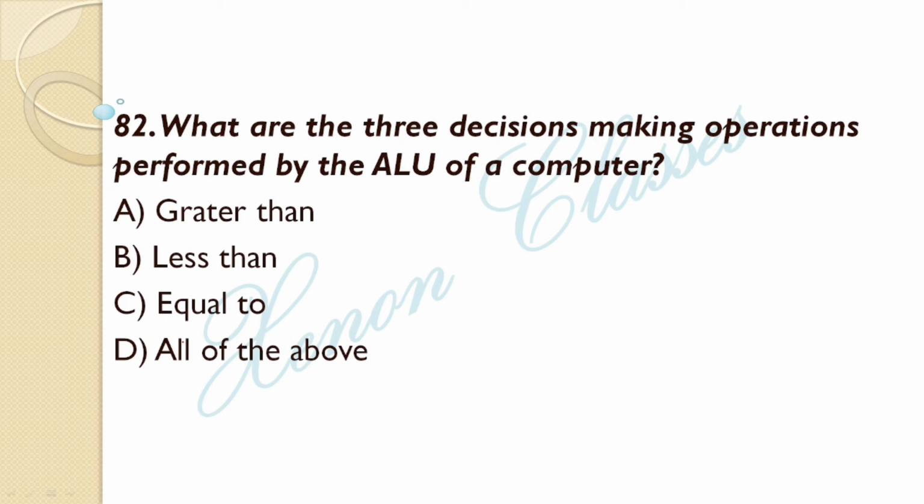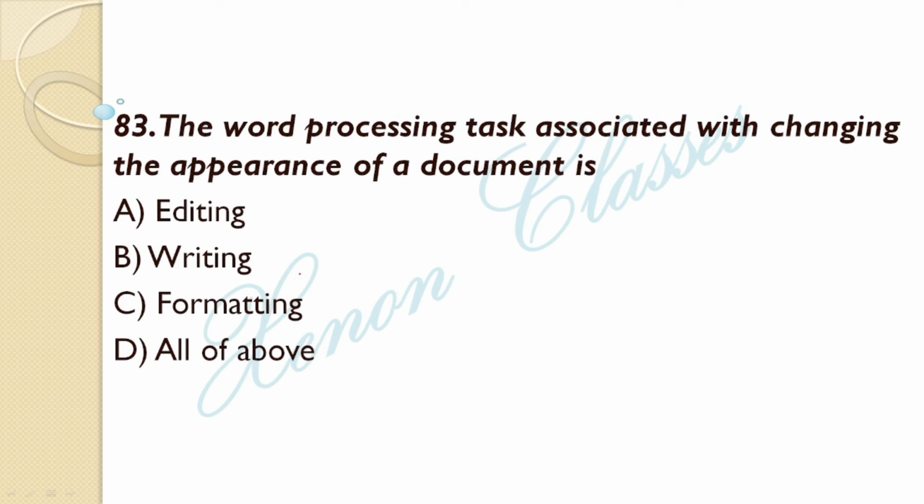What are the three decision making operations performed by the ALU of a computer? What is the meaning of ALU? Arithmetic logic unit. The answer is all of these: greater than, less than, equal. These are the three decision making operations by the arithmetic logic unit. All of the above. Next question.